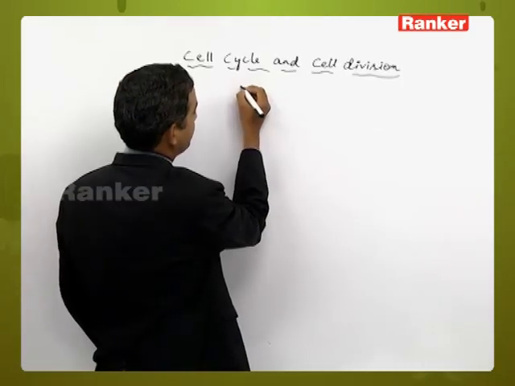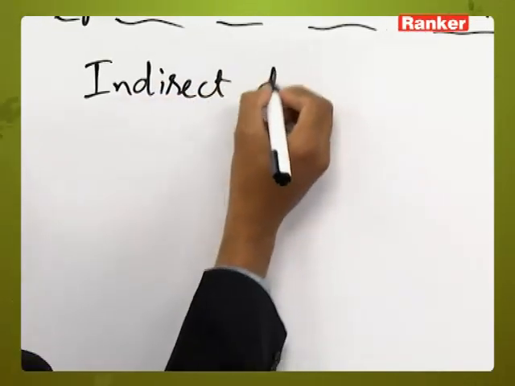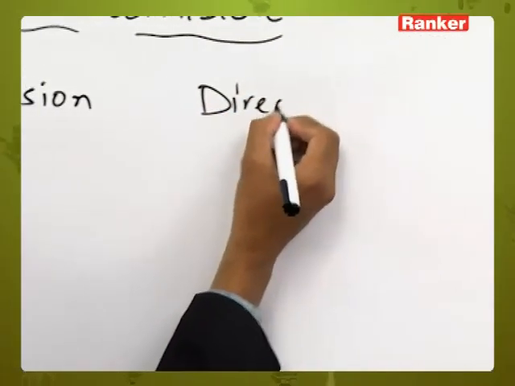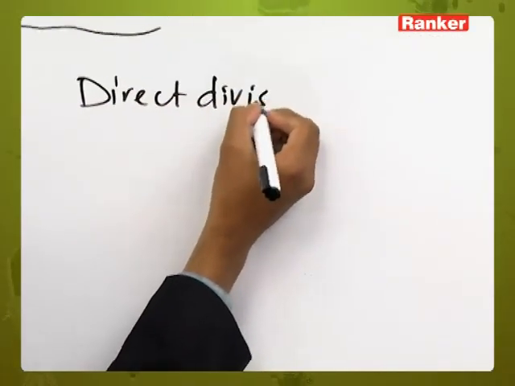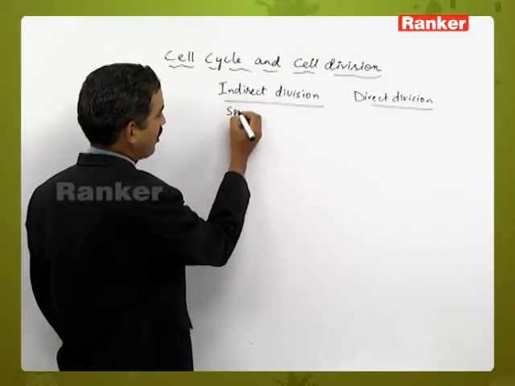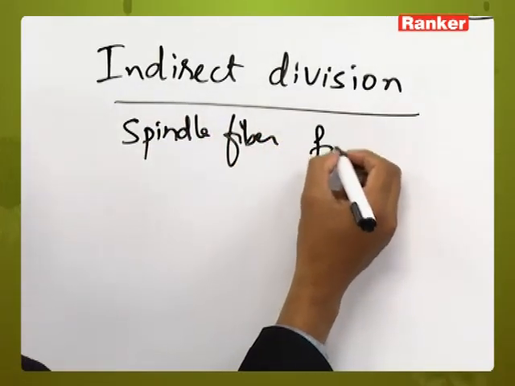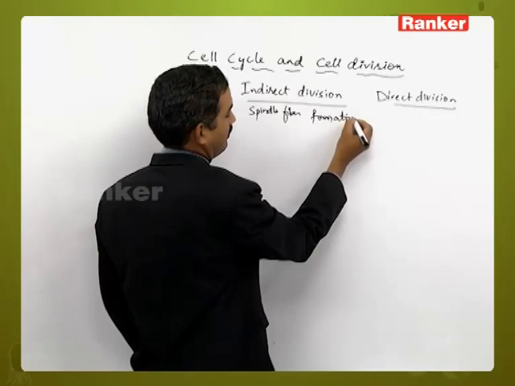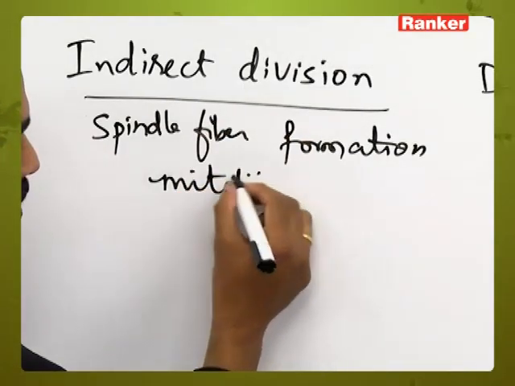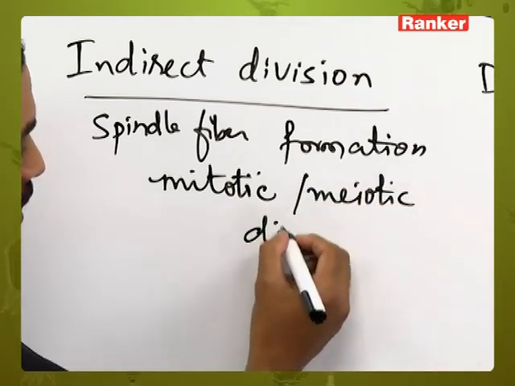In living organisms, there are two types of divisions. One is called indirect division and the other is called direct division. In the indirect division, spindle fiber formation is present, which is by either mitosis or meiosis.